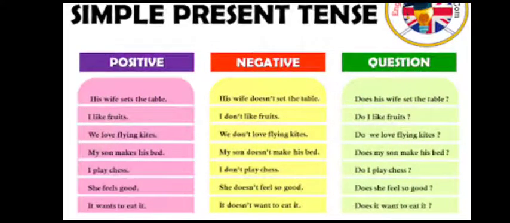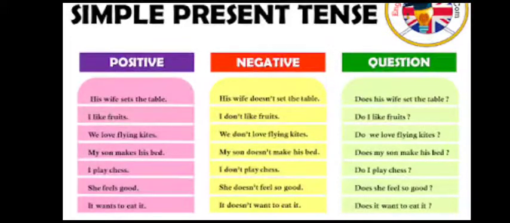Now let us quickly read all the examples of positive, negative and question forms. In the book itself, in the exercises, it is given that you need to convert the particular sentence into negative form or positive form. So this will help you do that kind of exercise. Let us read the positive, and then negative and question. His wife set the table, so it is a present thing, meaning an action which is being done in the present.